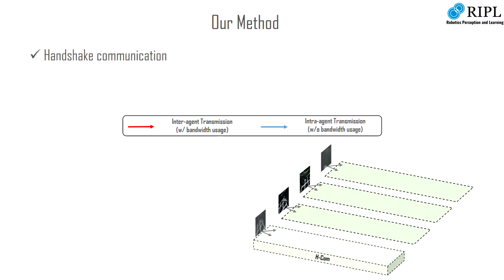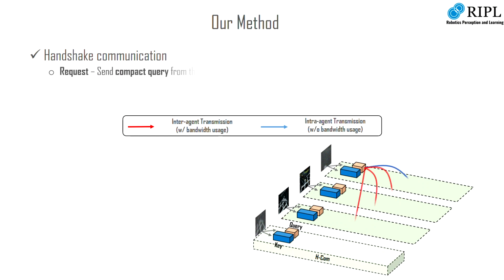To this end, we propose a multi-stage communication framework within deep learning. It consists of 3 different stages. In the request stage, an agent sends a compact query to all the other agents. The key is that this query is extremely small, and therefore the bandwidth it uses is extremely limited.